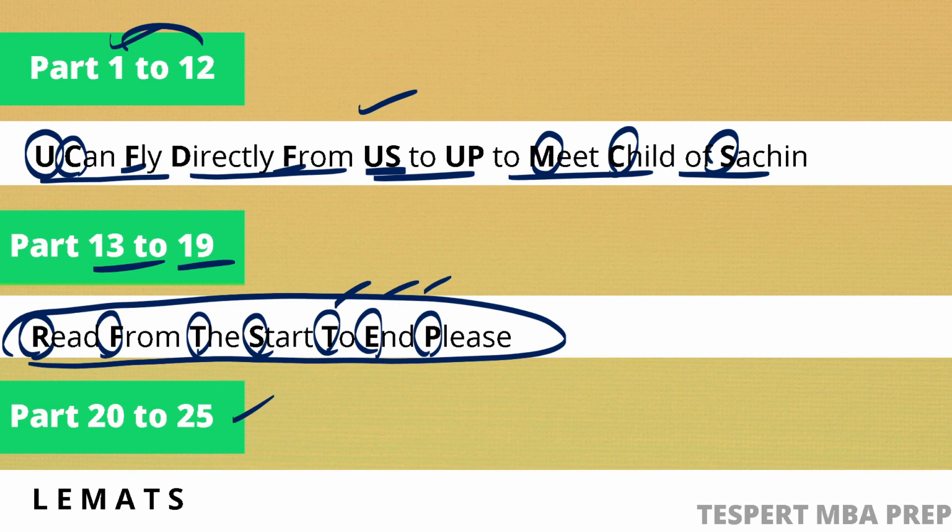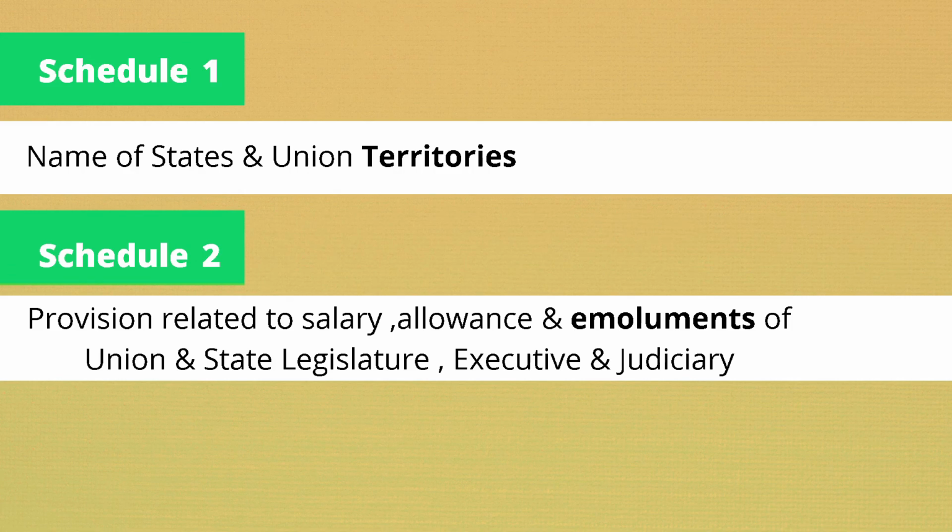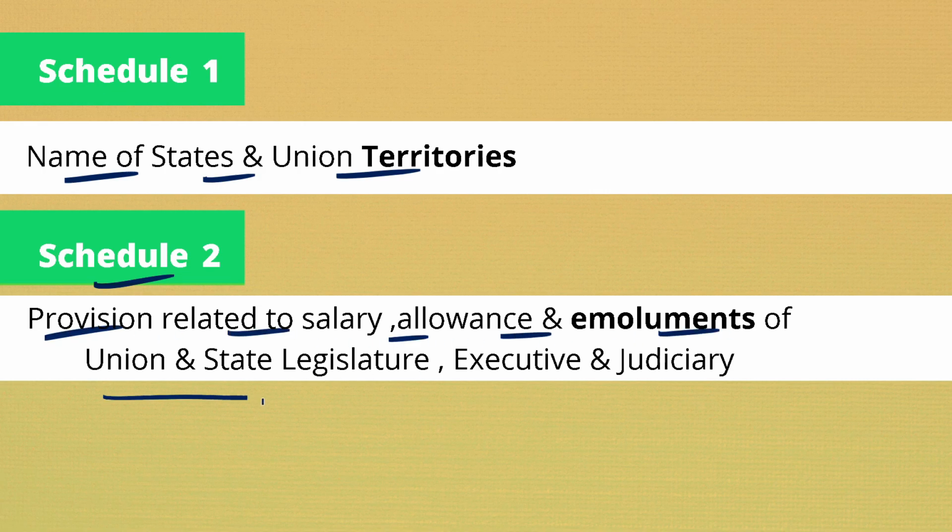Now let us delve into the schedules of the Indian Constitution. The first schedule deals with the names of states and union territories. The second schedule explains the provisions related to salary, allowances, and emoluments of the union and state legislature, executives, and judiciary.